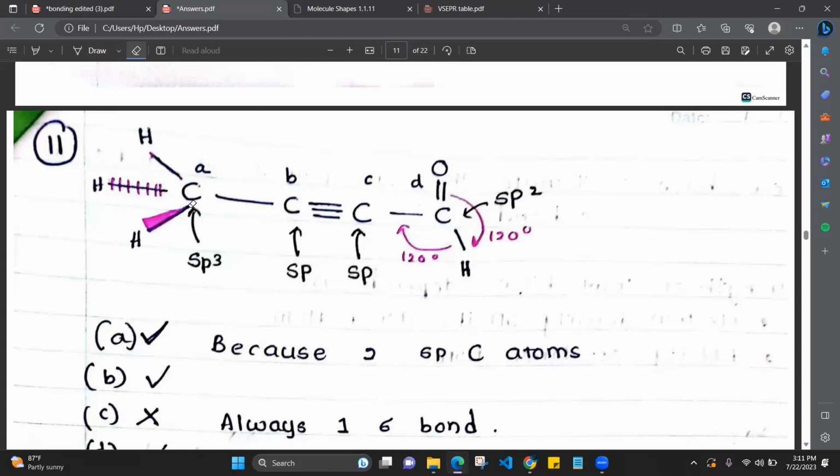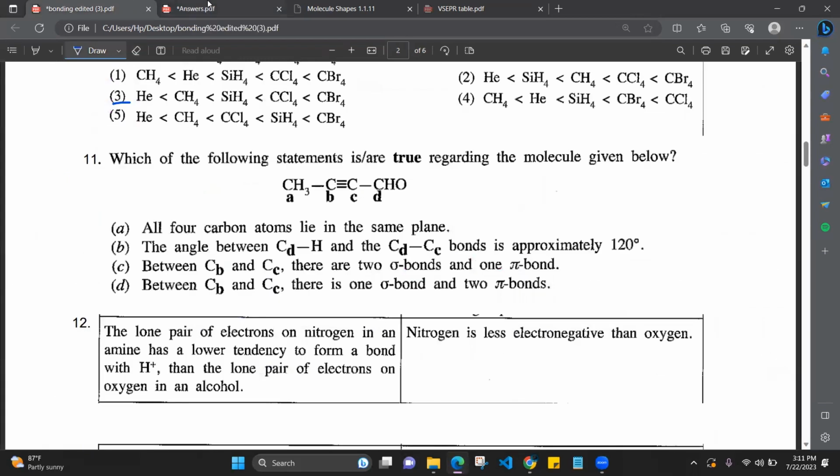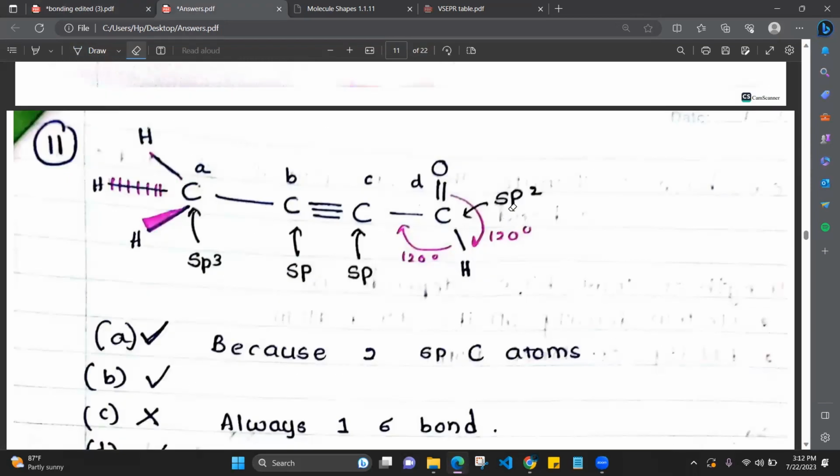Okay, right. So I think you all know what is a sigma bond. Okay? If there is a triple bond, one sigma bond, two pi bonds, likewise. So this carbon has one s, p, p, p. So sp3. If we consider carbon B, sp. So sp is the hybridization. We consider only the sigma bonds. Okay. So this carbon similarly sp. This carbon s p p, sp2. Right. That is the hybridization. So all these 4 carbon atoms, as you can see, lie in the same plane.